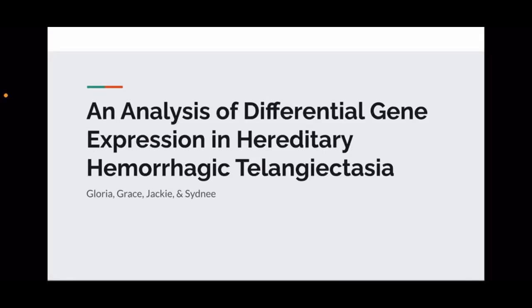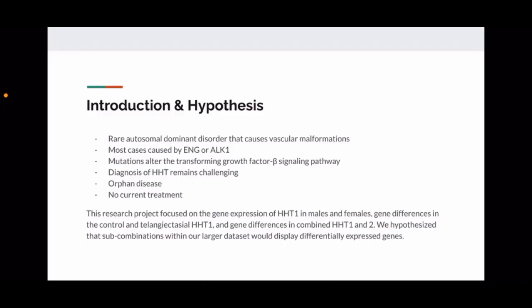An analysis of differential gene expression in hereditary hemorrhagic telangiectasia. HHT is a rare autosomal dominant disorder that causes vascular malformations. Most cases are caused by ENG or ALK1. ENG is found on chromosome 9 and causes HHT1, while ALK1 is found on chromosome 12 and causes HHT2. Mutations alter the transforming growth factor beta signaling pathway.